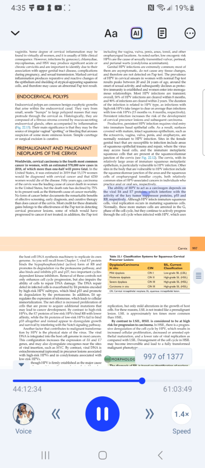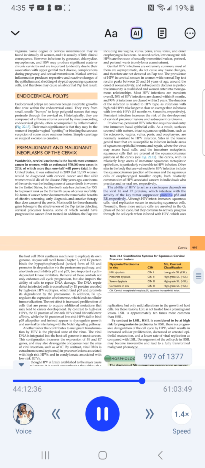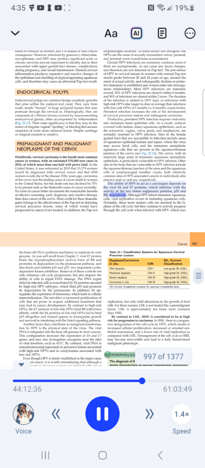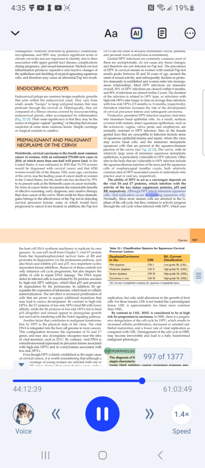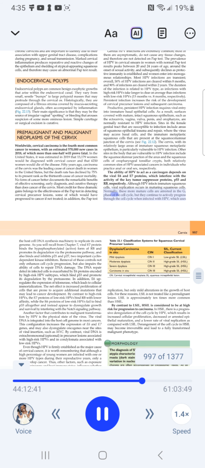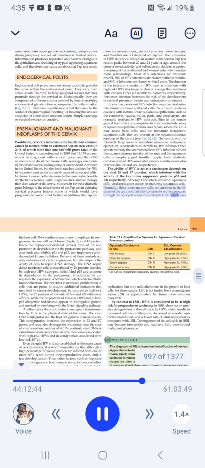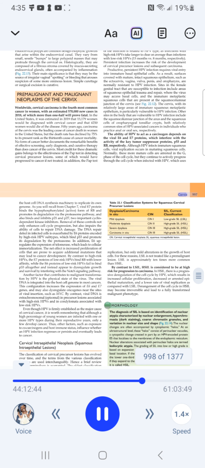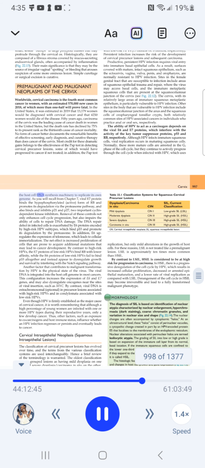which interfere with activity of the key tumor suppressor proteins, p53 and RB, respectively. Although HPV infects immature squamous cells, viral replication occurs in maturing squamous cells. Normally, these more mature cells are arrested in the G0 phase of the cell cycle, but they continue to actively progress through the cell cycle when infected with HPV, which uses the host cell DNA synthesis machinery to